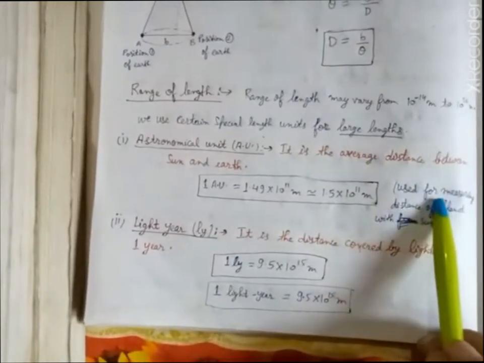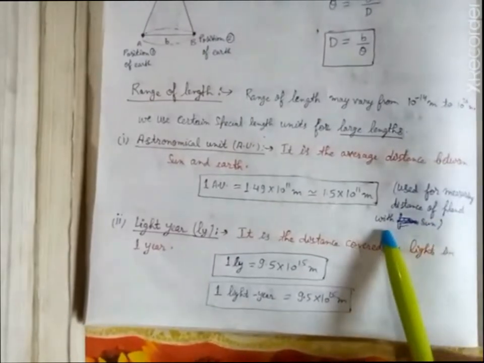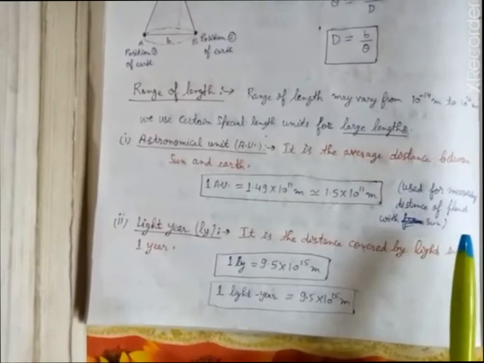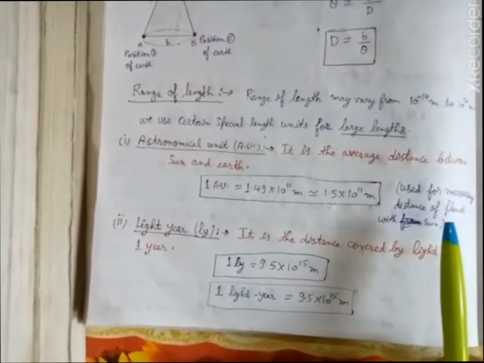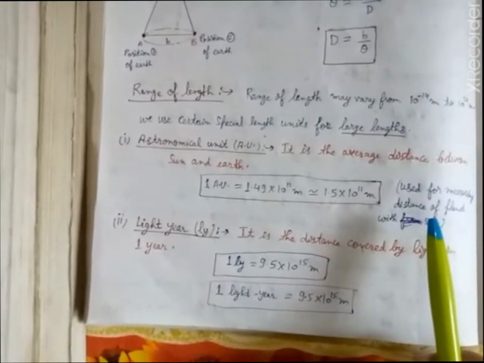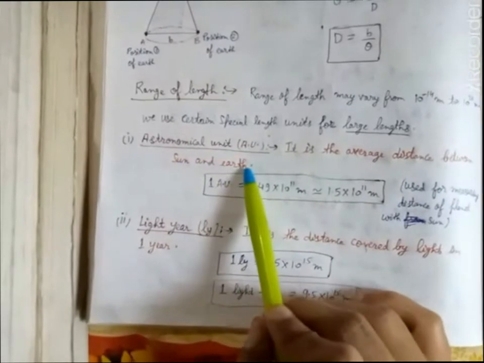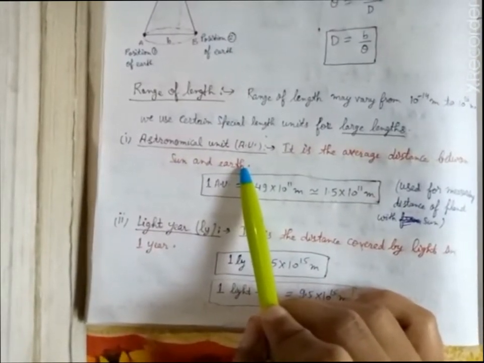It is basically used for measuring distances of different planets with respect to the sun. So if we want to measure the distance of different planets from the sun, we will be using this special unit, that is astronomical unit, in order to measure such long distances.